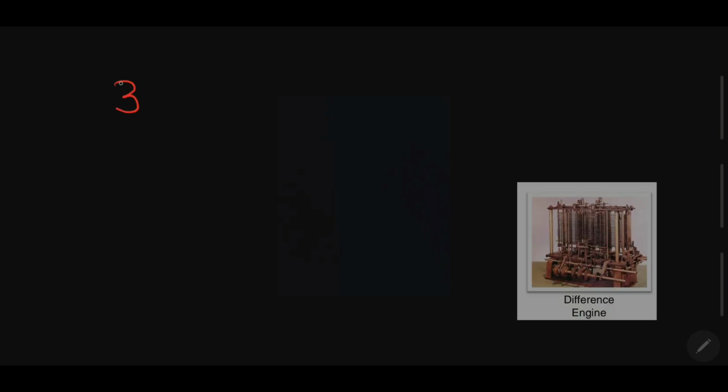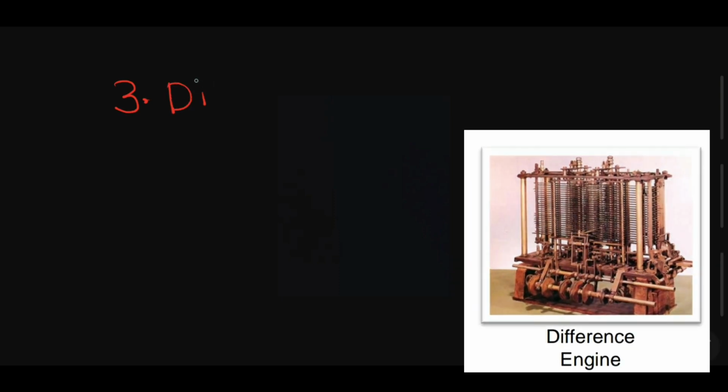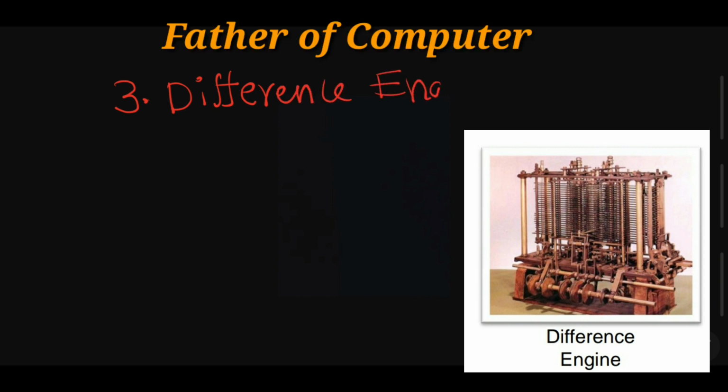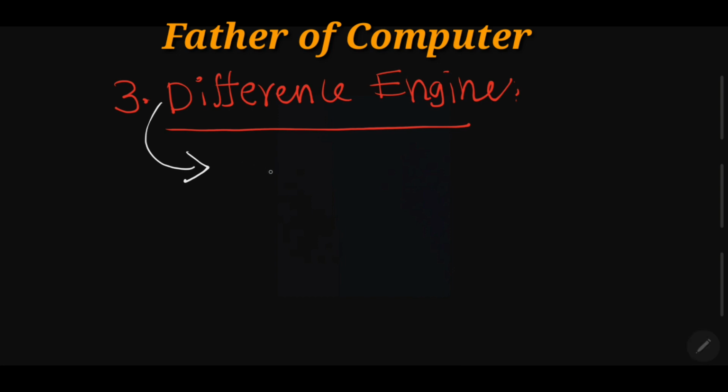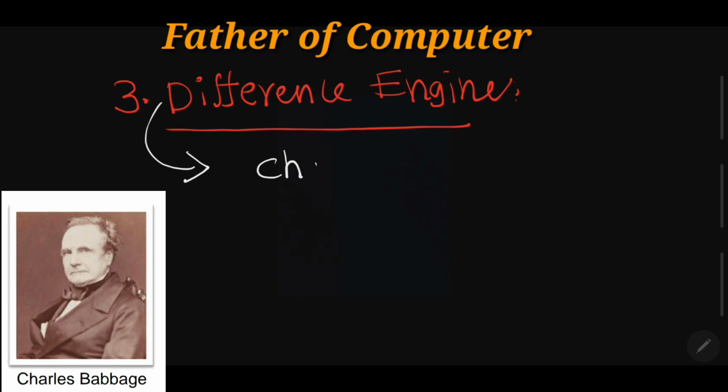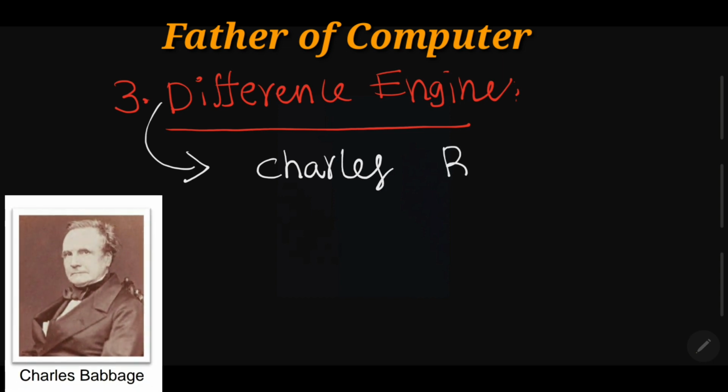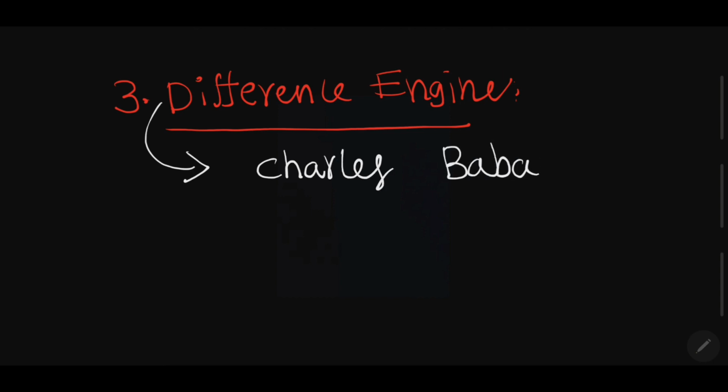Next one is the difference engine. The difference engine was developed by the great British mathematician Charles Babbage in the year 1820.